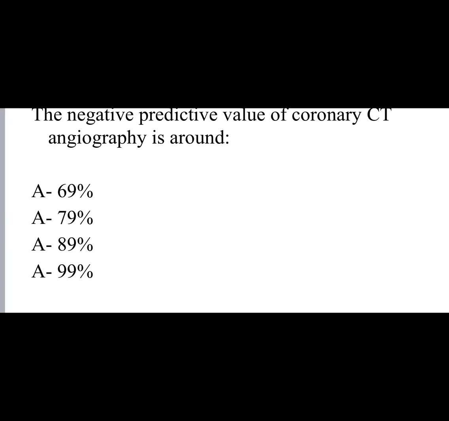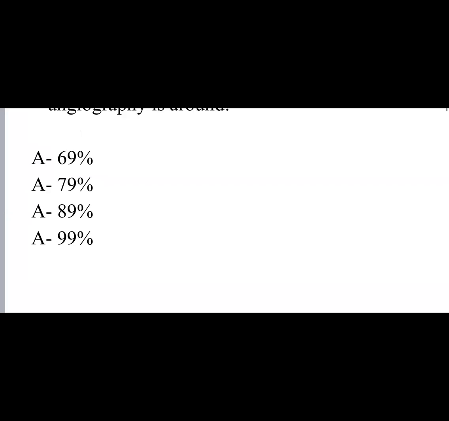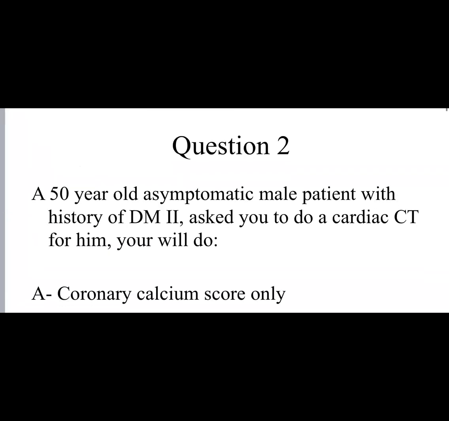Later. Next question. A 50-year-old asymptomatic male patient with history of diabetes type 2 asks you to have a cardiac CT for him.